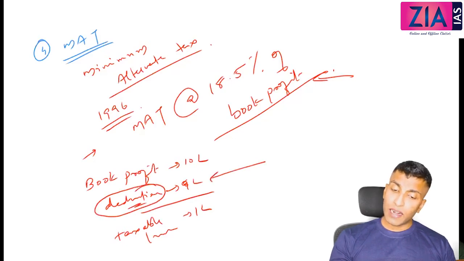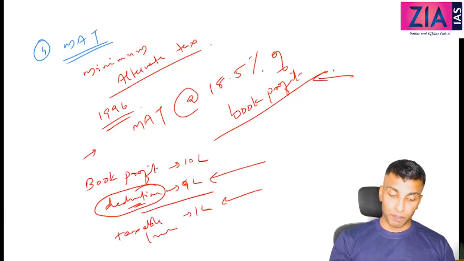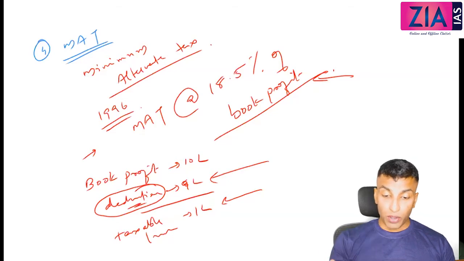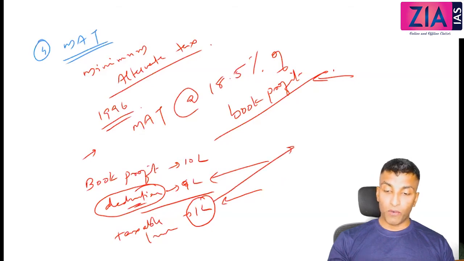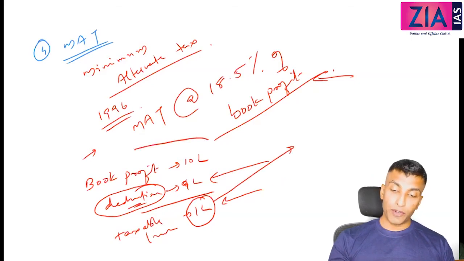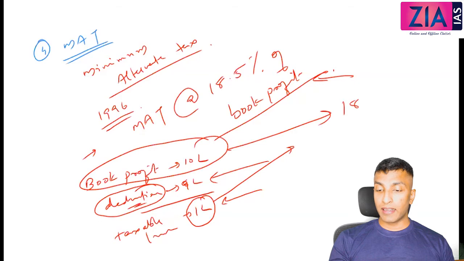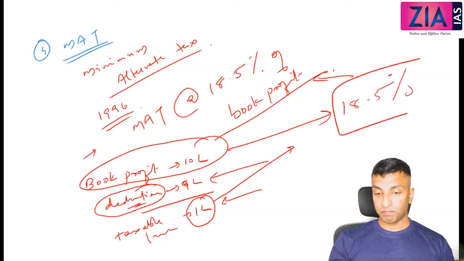So unnecessarily you will claim the deduction and you will reduce the taxable income. So that is why if it is going beyond a limit, now the government will say, okay, you don't want to pay tax for 1 lakh. Okay, what you need to do, upon the book profit, pay flat 18.5 percentage.